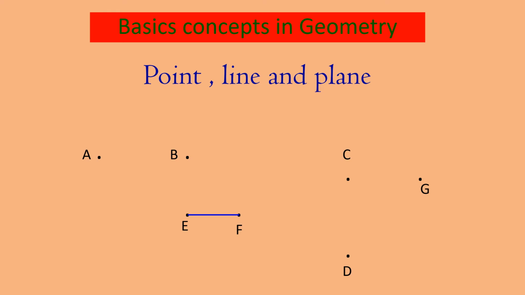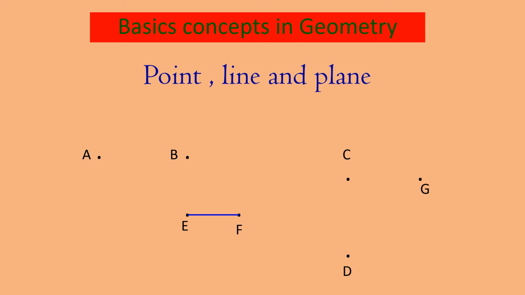Can I call it a line? A line indicates, just like natural numbers or integers, both directions going till infinity. As in integers, we go in both directions and the numbers go till infinity, similarly lines also go on to infinity.